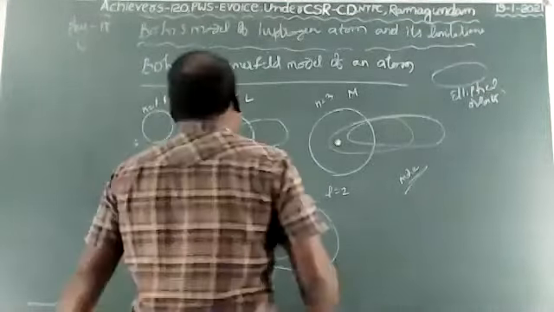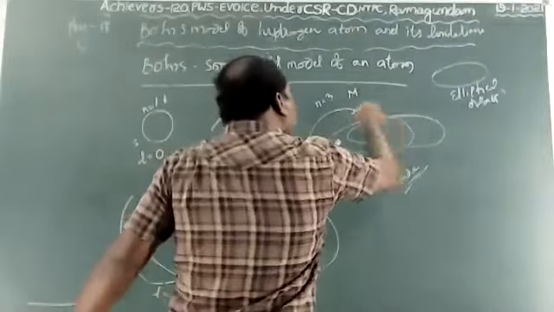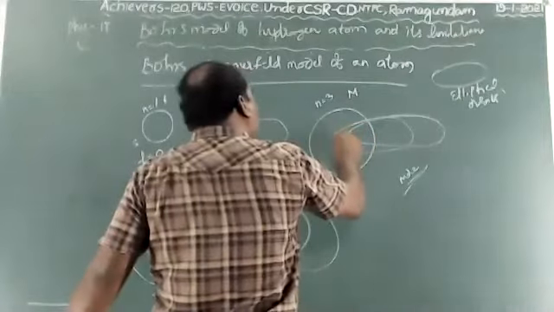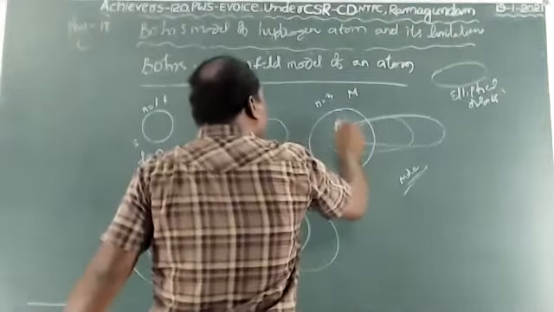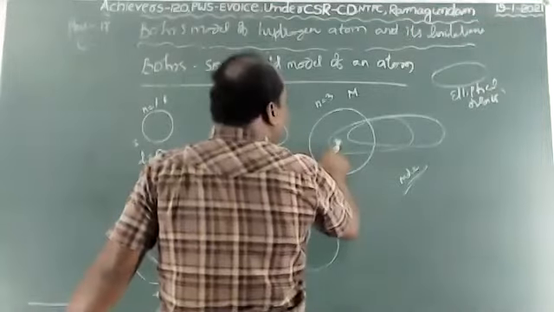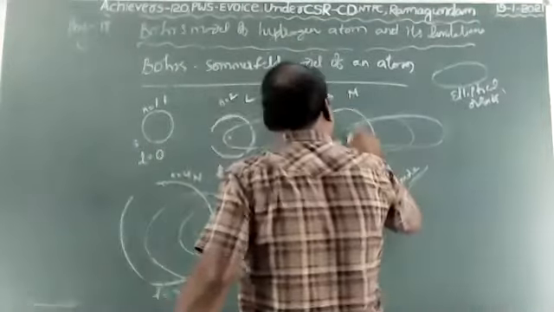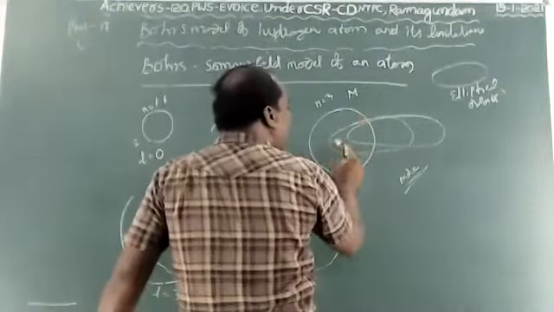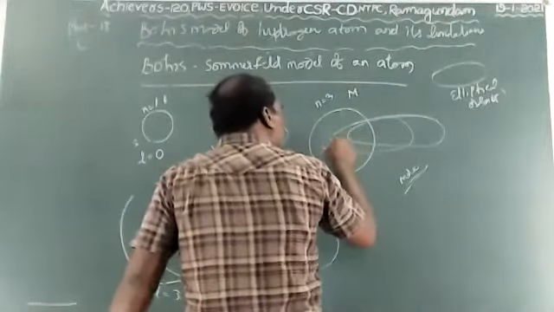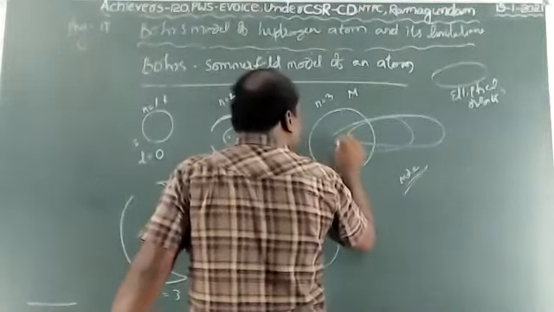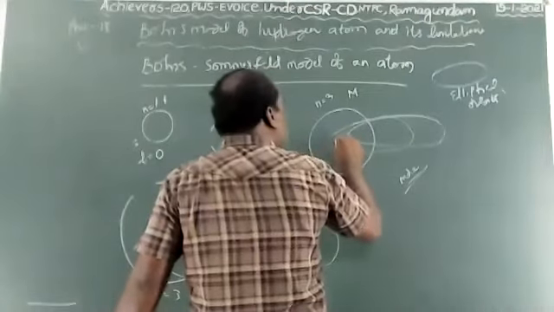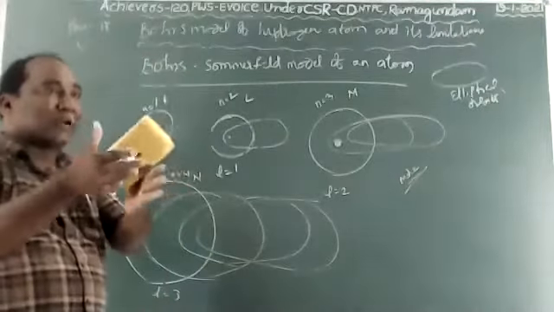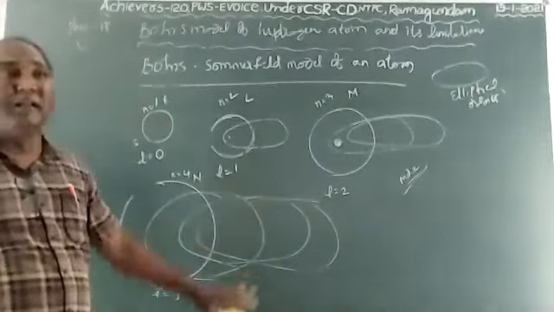So, what are the two elliptical orbits? The nucleus is located on any one of the foci of the two elliptical orbits, because here two principal axes will be there. So the nucleus attraction force acts on these two elliptical orbits, and due to that, they are formed elliptical in shape.